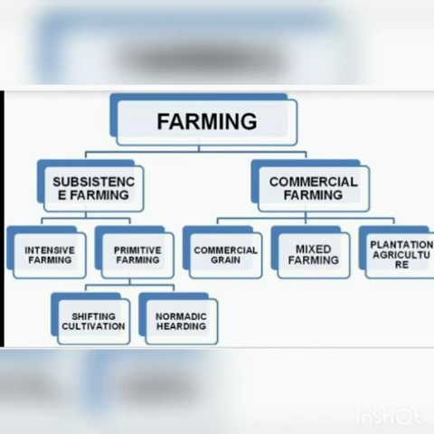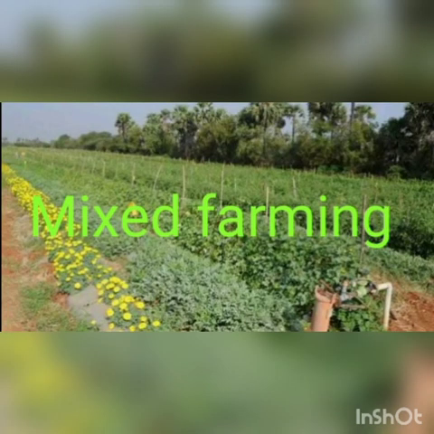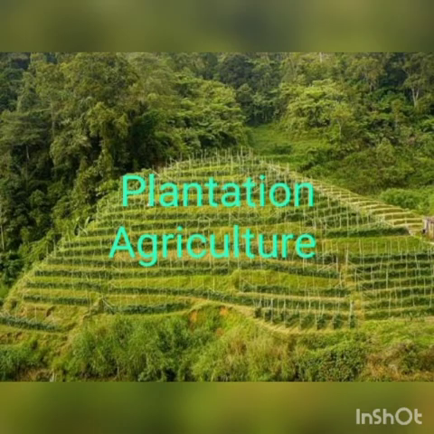Commercial farming, children. Commercial farming includes commercial grain farming, mixed farming and plantation agriculture. We know about mixed farming. In mixed farming, they rear animals and grow crops on the same field. Along with food crops, they grow fodder crops. This is nothing but mixed farming. Then plantation agriculture is commonly practiced in hilly areas. I already told you: tea, coffee, rubber, and spices are the main crops in plantation agriculture. Sugarcane is grown in plains.